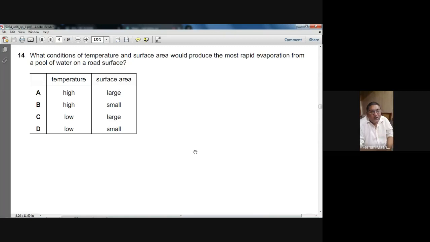Which year's paper is this? Winter 2006. So how should be the temperature for rapid evaporation? The temperature should be high. And what should be the surface area? The surface area should be large. So A is the right choice. The temperature should be high and the surface area should be large. So for question number 14, A is the right choice. Do you understand? Yes sir.